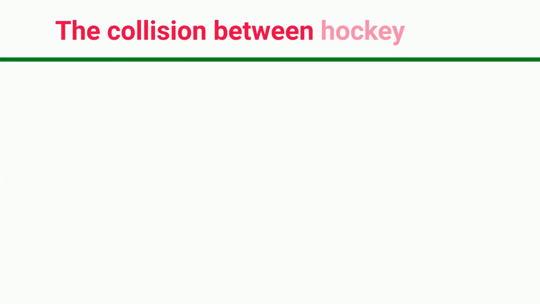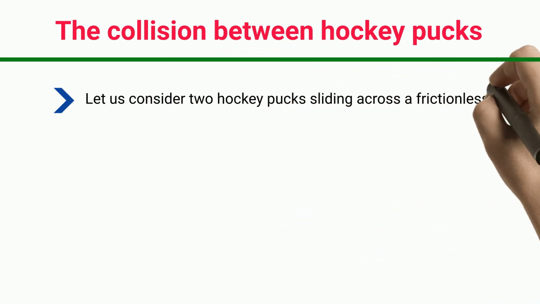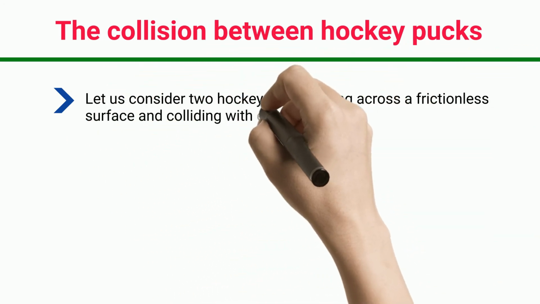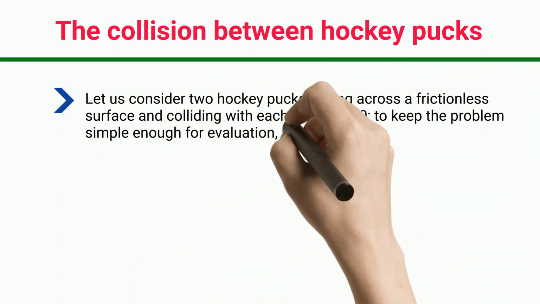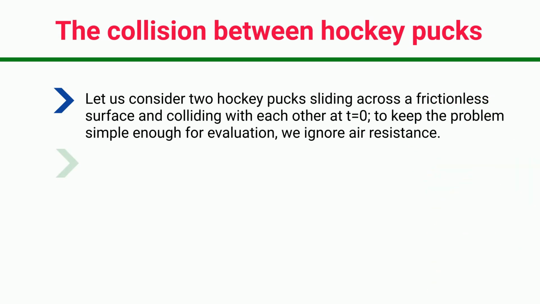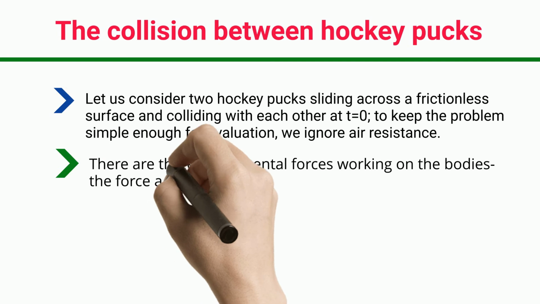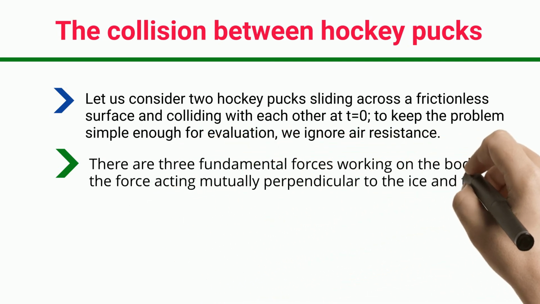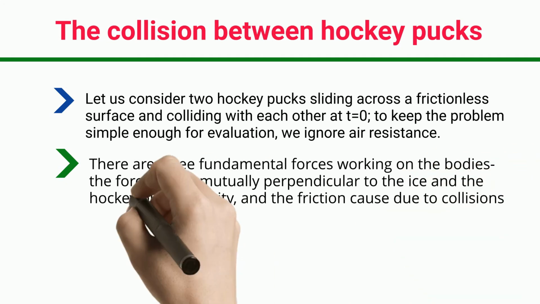The collision between hockey pucks. Let us consider two hockey pucks sliding across a frictionless surface and colliding with each other at t=0. To keep the problem simple enough for evaluation, we ignore air resistance. There are three fundamental forces working on the bodies: the force acting mutually perpendicular to the ice and the hockey pucks, gravity, and the friction caused due to collisions between the pucks.